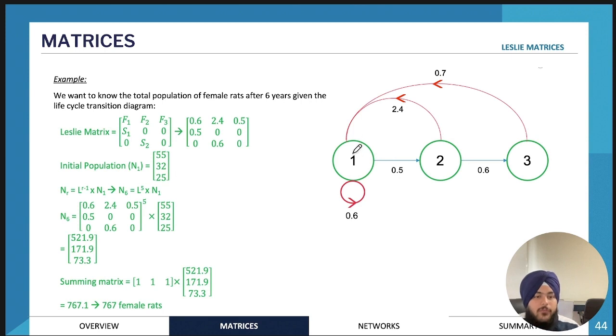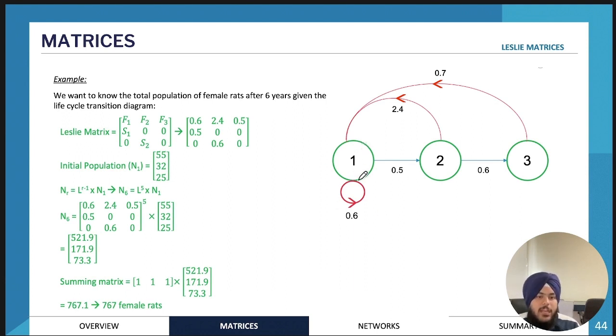So for example, in this population, it's rats. So anyone in week 1 is already mature enough to give birth. So on average, for each female in age group 1, 0.6 rabbit babies are born. And it's a circle because if we look at the females born, they're going to be born in age group 1, right?